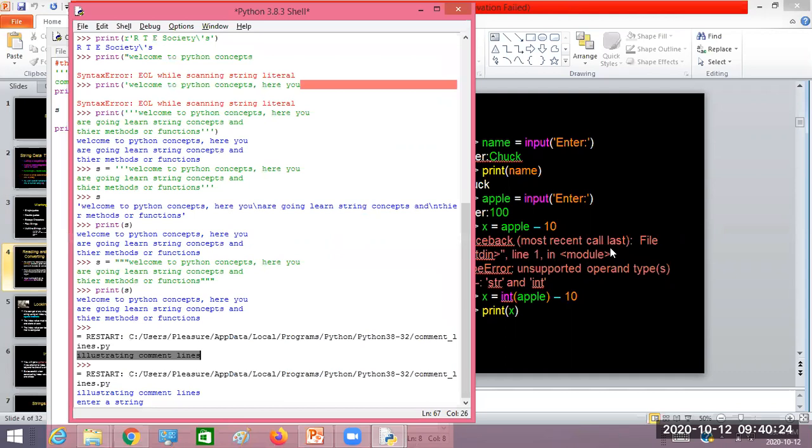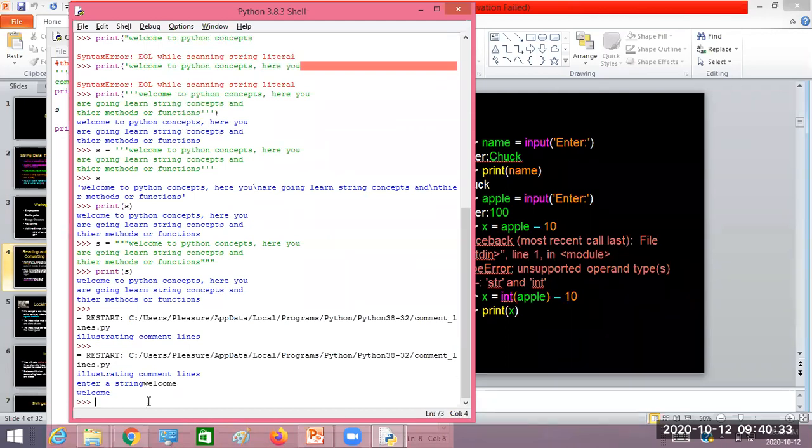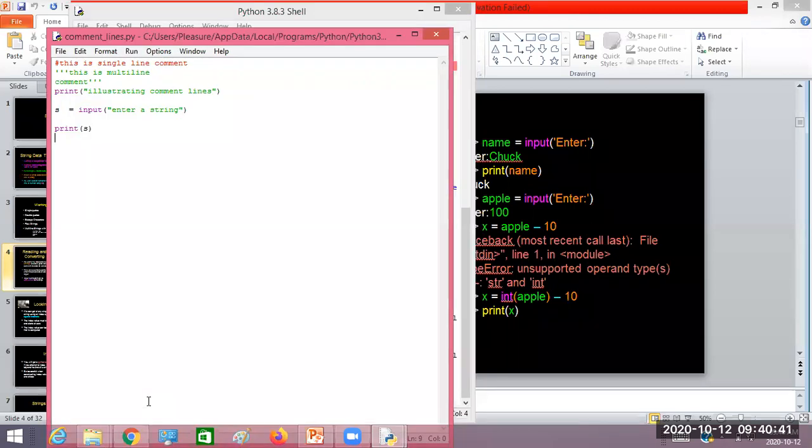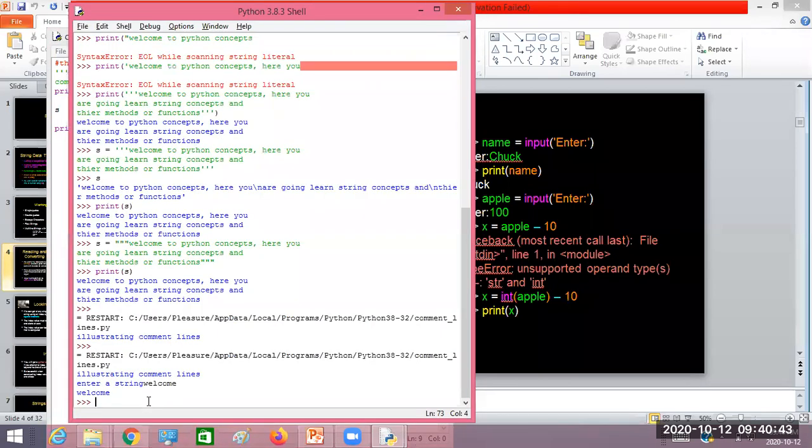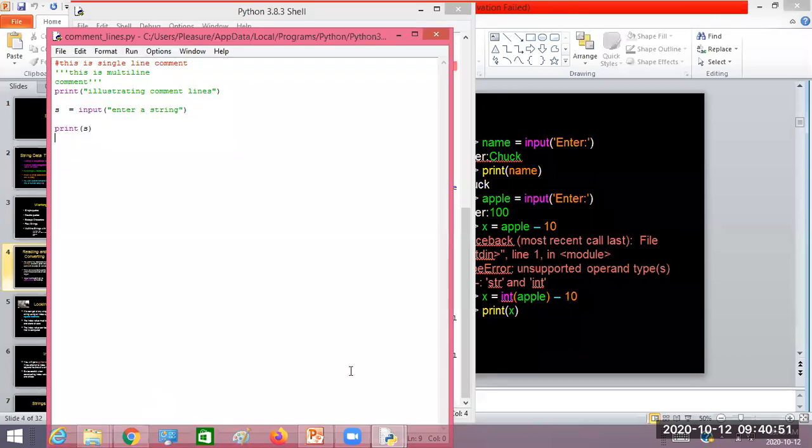So if I execute this program, it is going to read a string. I'll enter welcome. Now look at it, it just displays whatever you enter. Even if you enter numbers, that number will be treated as string type. So if you want to convert string data into integer, you can use the int function. If you want to convert from int to string, you can use the str function. That was already discussed.